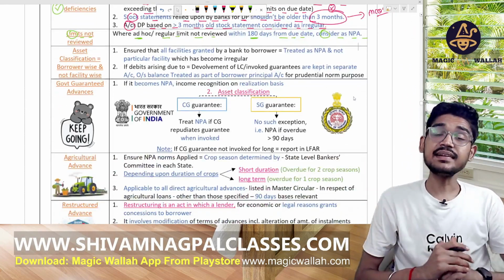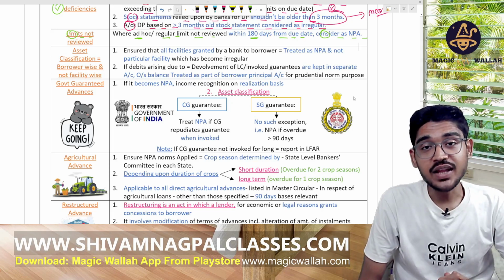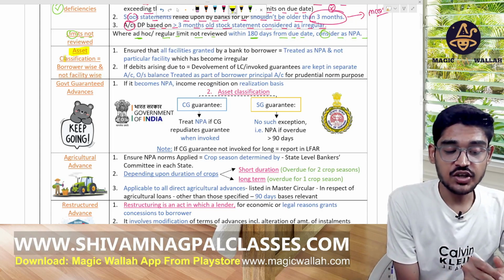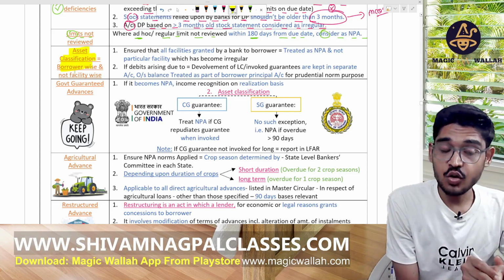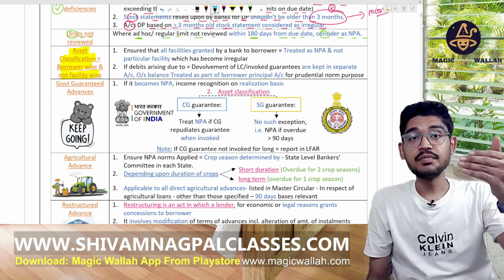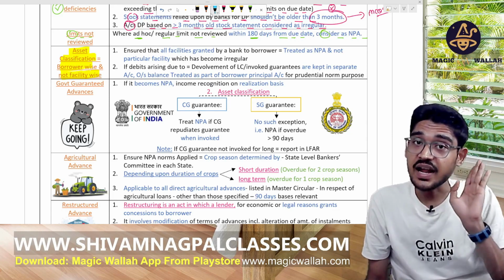Now, asset classification should be borrower wise, not facility wise. Okay, the asset classification should be borrower wise, not as per the facility wise. It means, as we have seen above, all the accounts of a person linked with a single customer ID.